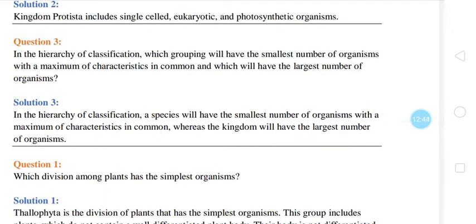Question number 3: in the hierarchy of classification, hierarchy means ladder, which grouping will have the smallest number of organisms with a maximum of characteristics in common, and which will have the largest number of organisms?